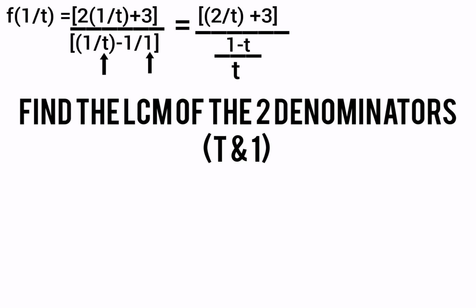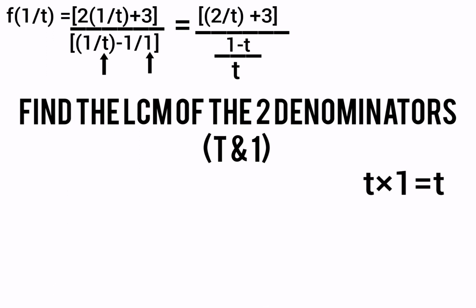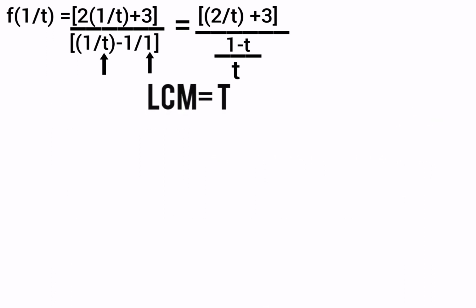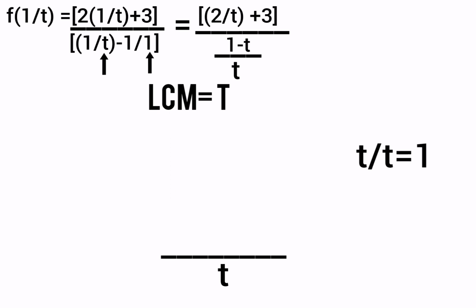So now we are going to find the LCM of the two denominators, which are t and 1, and the LCM of t and 1 is t. So t now will be our new denominator. And what are we going to do? We are going to use our LCM to divide the denominator of the first fraction, that is 1 over t. So we have t divided by t, which is 1, and then we use that answer 1 to multiply the numerator, which is 1. So 1 times 1 is 1. So that's how we got that first one.